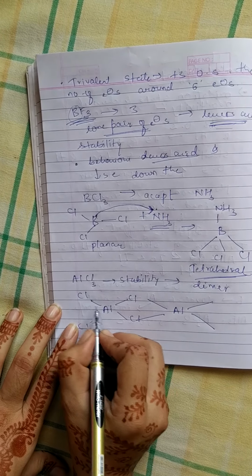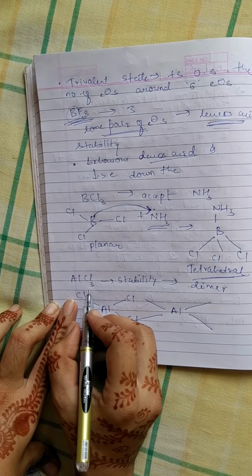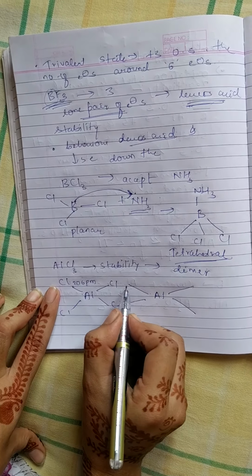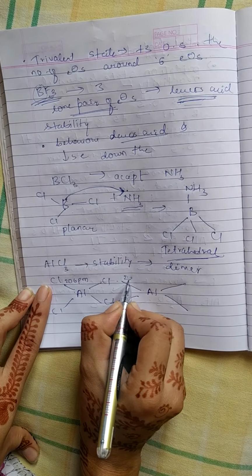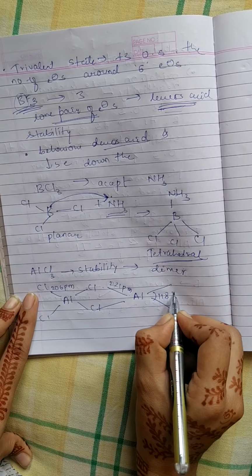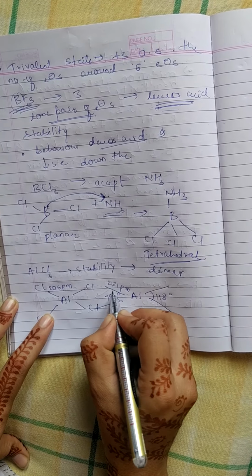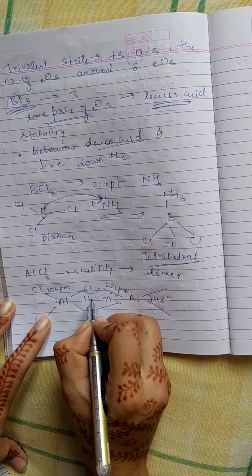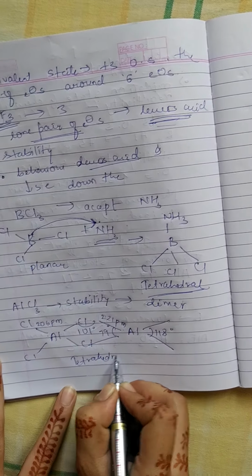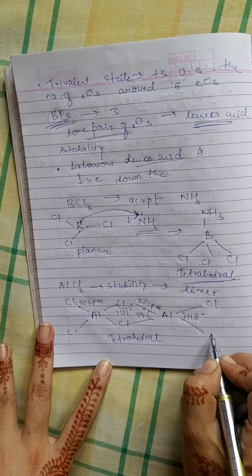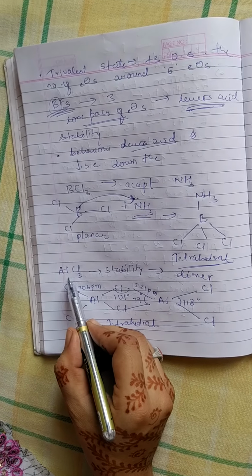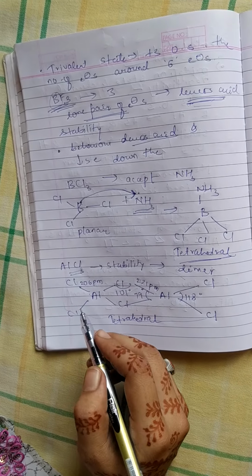In that, the bond length of aluminium and chloride is 206 picometer, and here the bond length is 221 picometer, with bond angles 118 degree, 79 degree, and this is 101 degree. This is also a tetrahedral structure. These are chlorines. This is the dimer structure of aluminium trichloride.